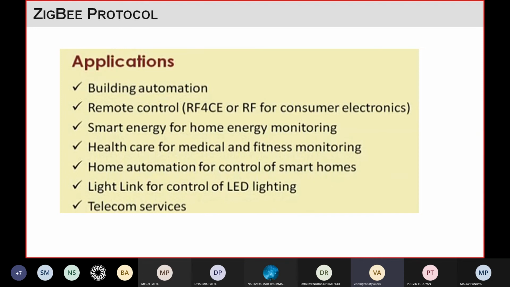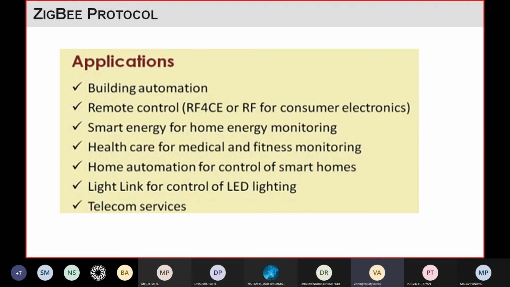Some other applications: smart energy for home energy monitoring, we are using ZigBee. Some healthcare related applications, medical applications or fitness monitoring applications, we are using ZigBee. We are using ZigBee in home automation, or we can say smart home, in which we control different appliances through the remote. In that also we can use ZigBee.